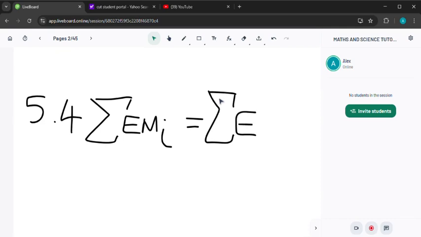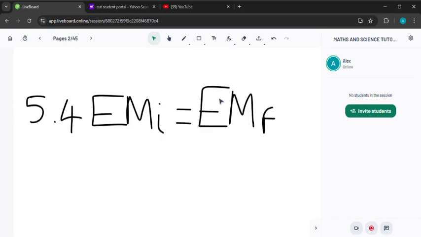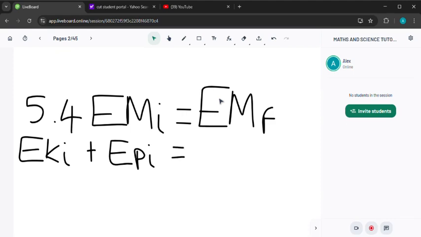In fact, there is no need for this, because now I will be left with space there. So we can say mechanical energy before is equal to mechanical energy after, right? And we know that mechanical energy is the sum of kinetic energy and potential energy. So I'm just going to say EK before plus EP before is equal to EK after plus EP after, right?